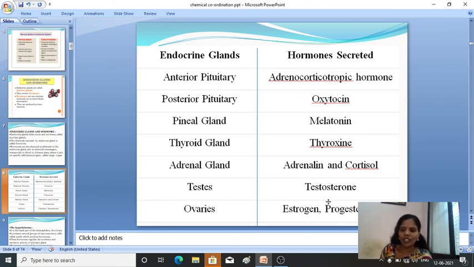Testis in males will release testosterone, and ovaries in females will release estrogen and progesterone. So these are the different types of endocrine glands and the hormones secreted by them. In this chapter I will be discussing the functions of all these hormones one by one. Hope this table is clear to you.